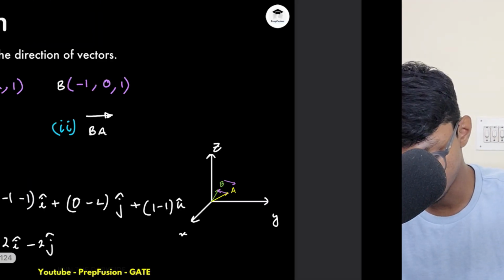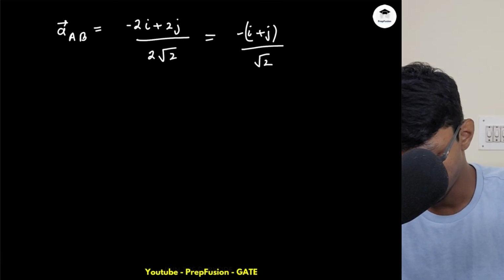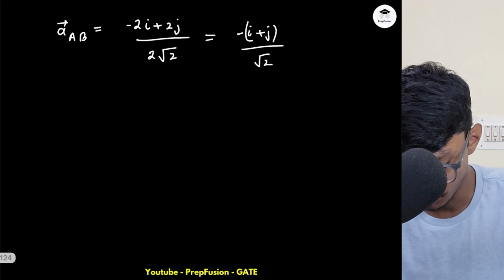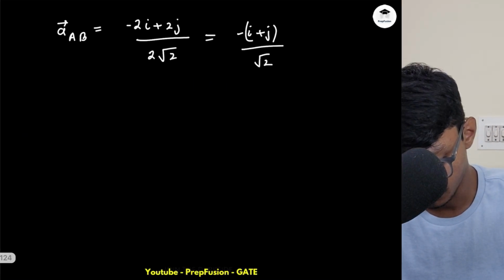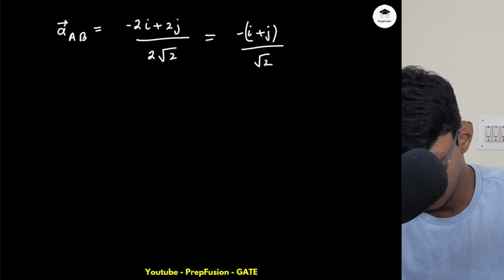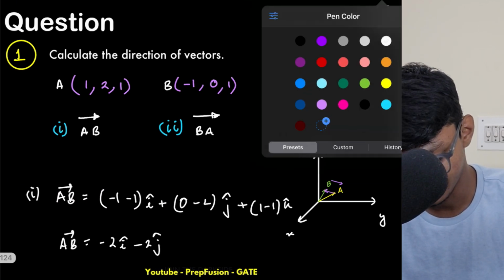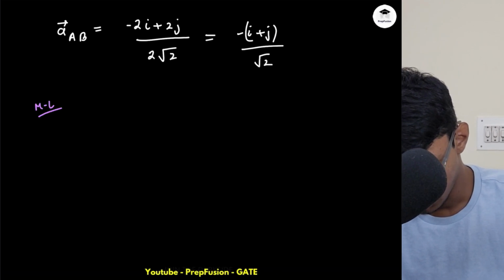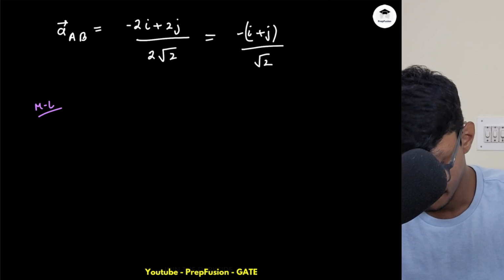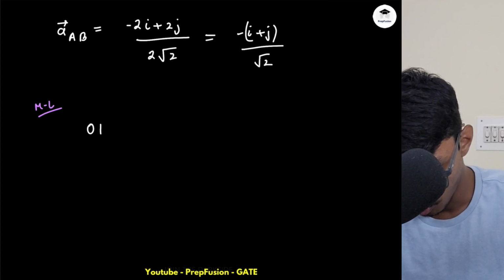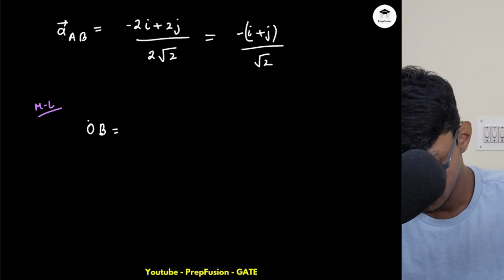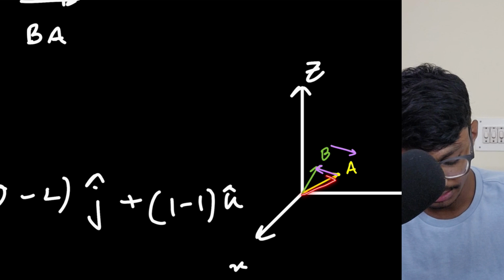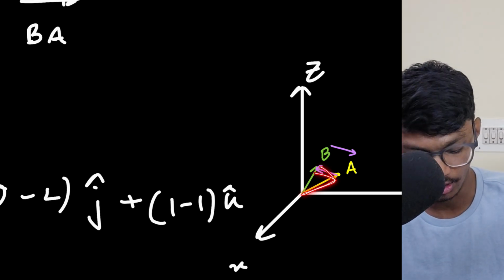Now let's compute the opposite one. If I want to compute the opposite one, there are two things you can do. This is method 1. Although this doesn't really require a method, it is the most basic thing. Or you could understand it like this: what is my OB vector? I'm moving in this path and then in this path. If I add these two vectors, I will get my OB vector.